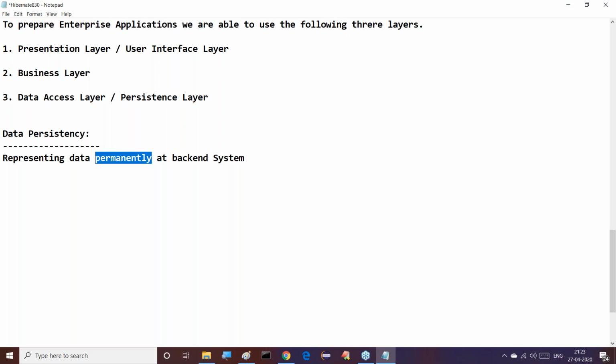Representing data permanently at backend systems is called data persistency. All of you observe this clearly. Representing data permanently, in the sense, we can think of it as CRUD operations.